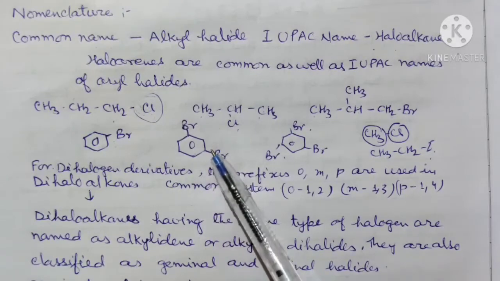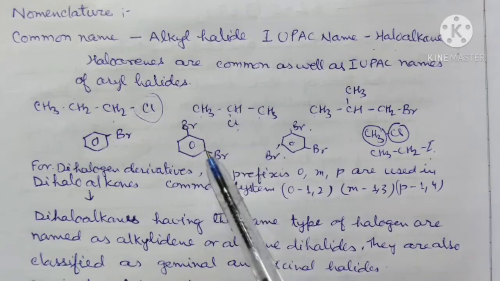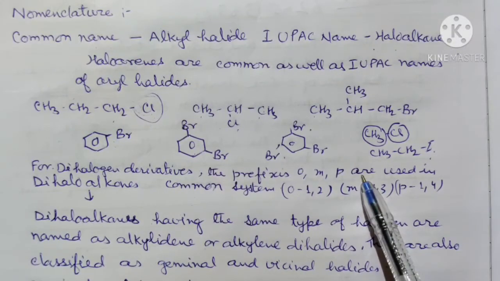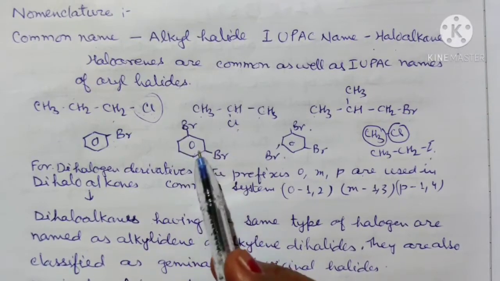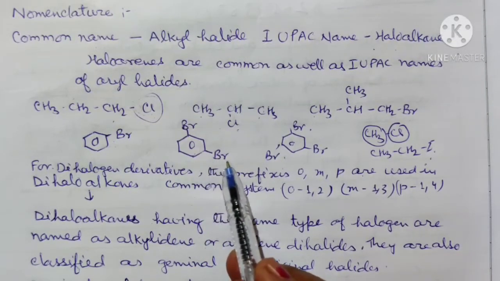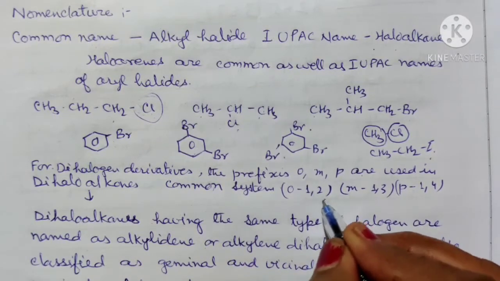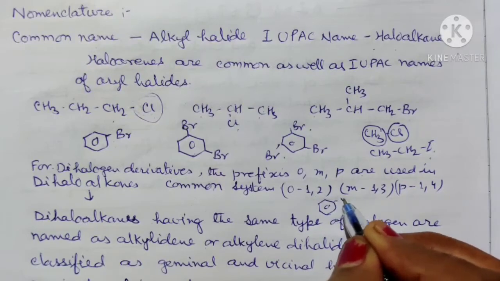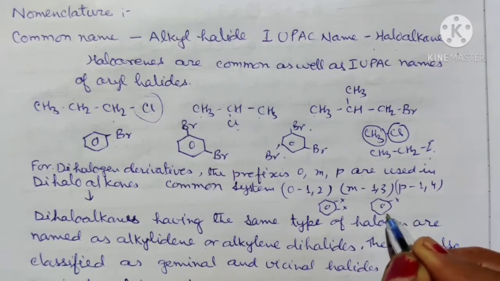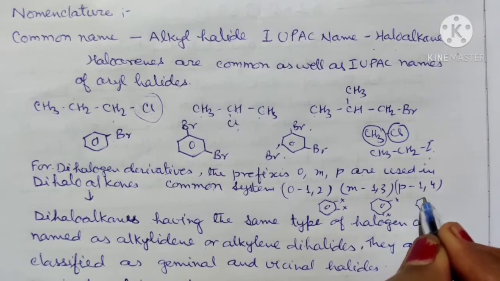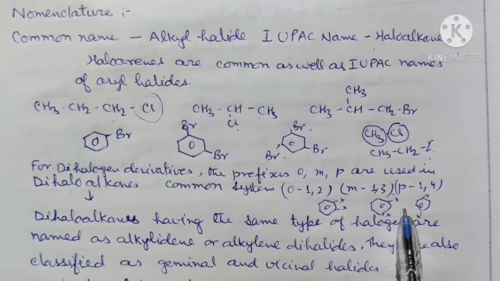For the dihalogen derivatives, again there are two systems: one is the common system and the other is the IUPAC system. When we study the dihaloarenes, three positions are there, which shows position isomerism. When two halogen atoms are there, they may be adjacent to each other, second, they may be at alternate positions, and third, they may be opposite to each other. So these three conditions are there.